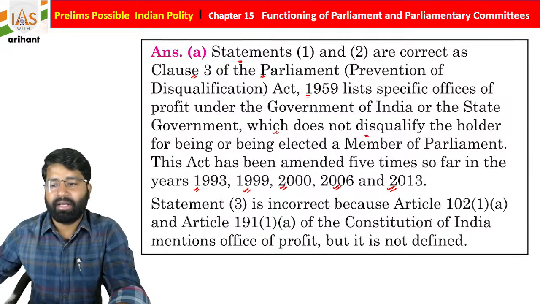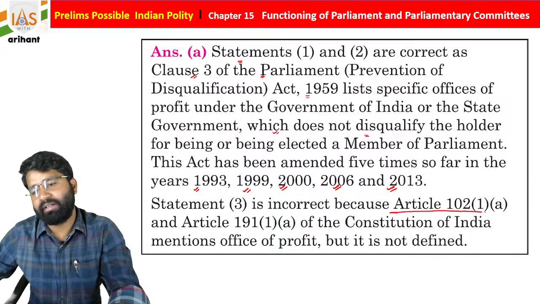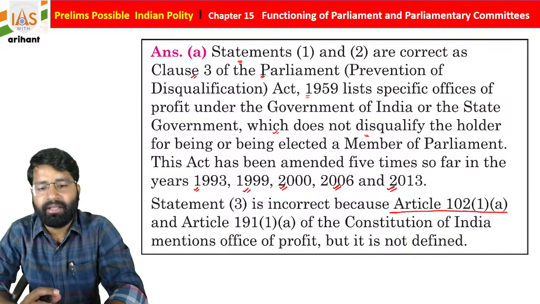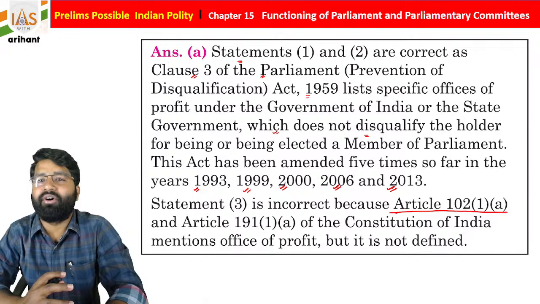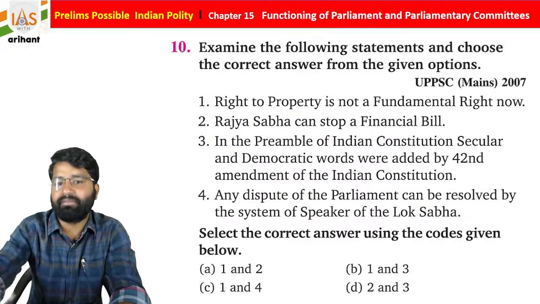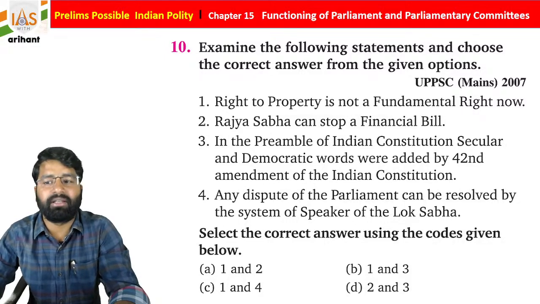Okay, everyone? And students, we all know Article 100 clause 1 subclause A as well as 191 clause 1 subclause A mention the office of profit, and it is not well defined. It is written there, but it is not well defined.